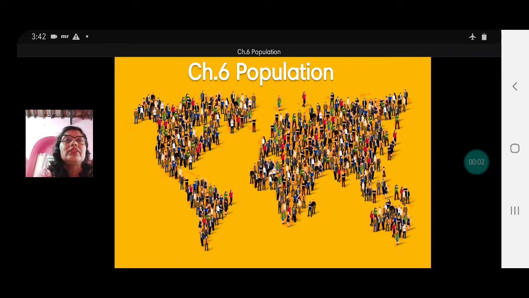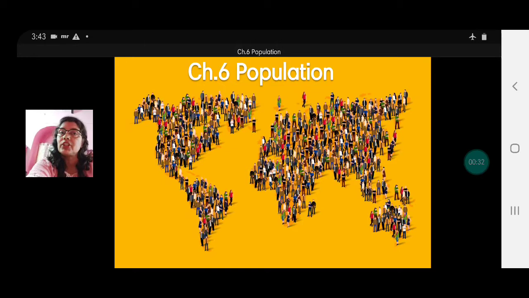Welcome, children, to Chapter 6 Population. And we're going to have a comparative account of population of India and Brazil. The moment we hear the word population, we immediately think of a multitude of people, right? And especially when it is in context with our country, India or China, we immediately think of a huge population.